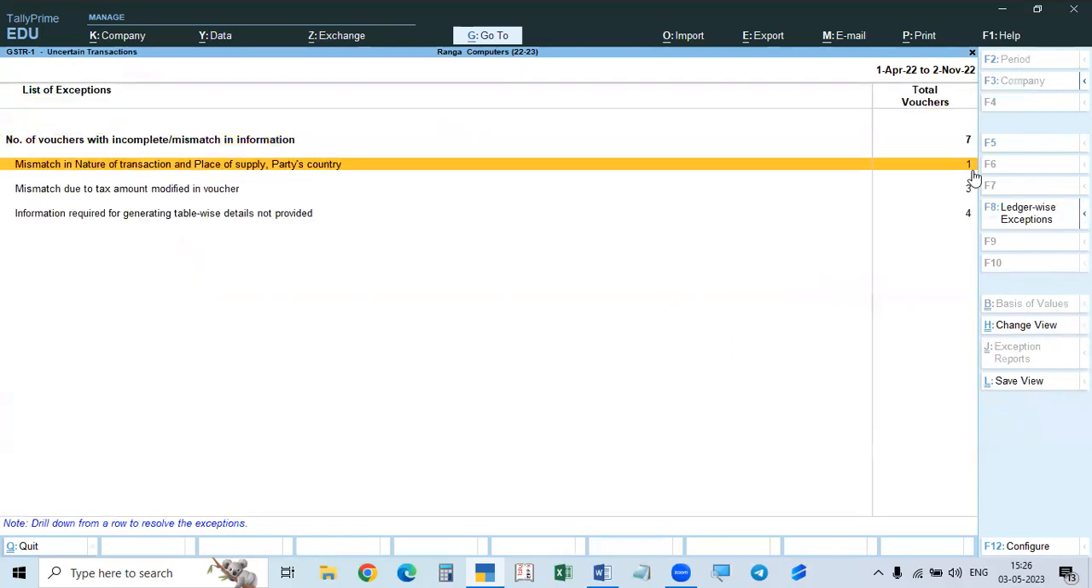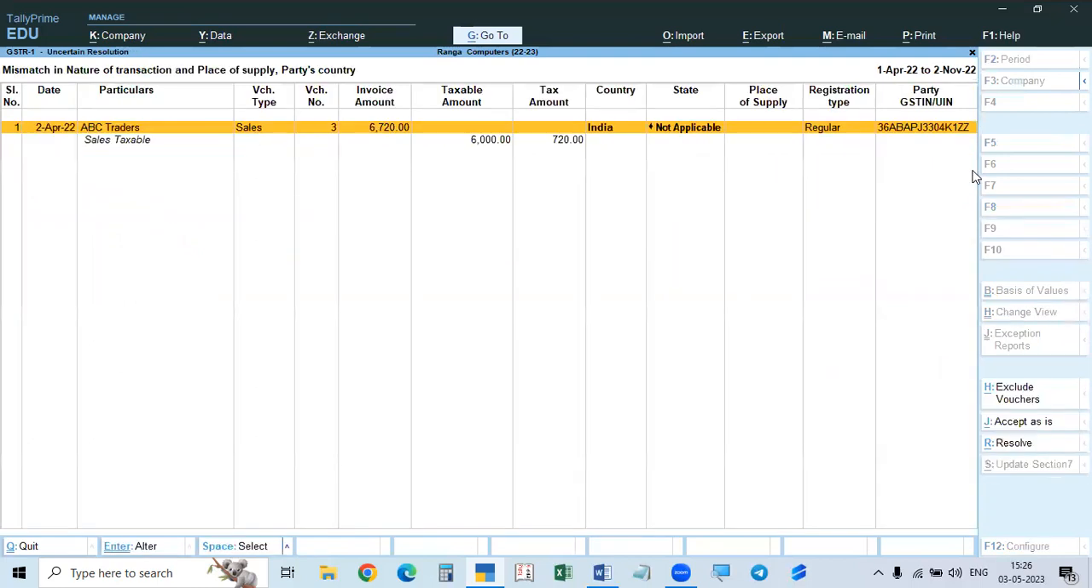And next one is mismatch of nature of transactions and place of supply. See here, here GST number is given, and here this state is not given. See 36, it is ABC traders, sales taxable, and invoice amount, sales amount is this, and tax amount is 720. State is not given. ABC traders 36.